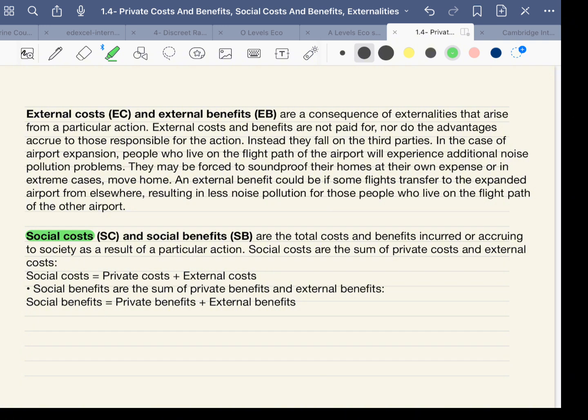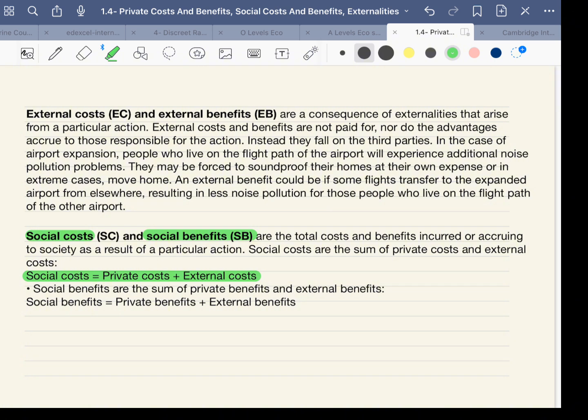Social means related to the society, so social costs and social benefits are costs and benefits related to the society. Social costs are the total costs incurred either by the private parties or third parties. Therefore, the formula for social costs is private costs plus external costs.